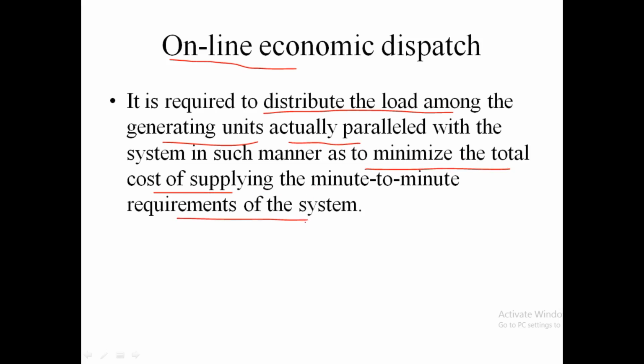Why is it known as online? Because it is live. Minute to minute or instantly, the load requirement may be changing. So, according to that, we have to distribute the load among the selected units. Selecting the generating units is the first step, that is the unit commitment problem, and distributing the load among these units is known as online economic dispatch. That is the second stage.